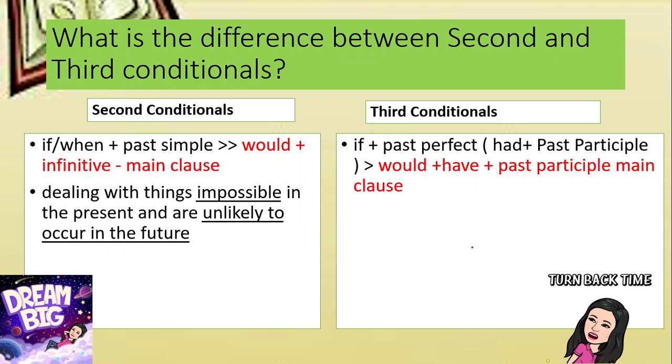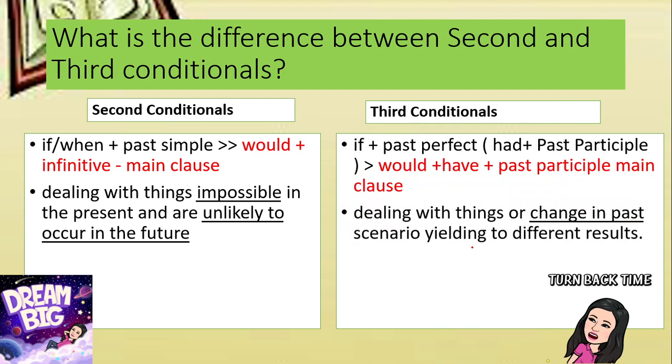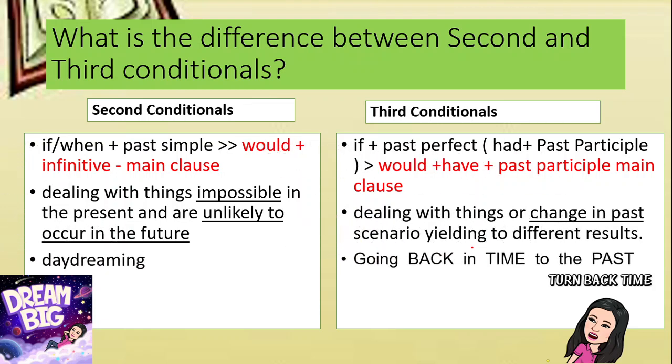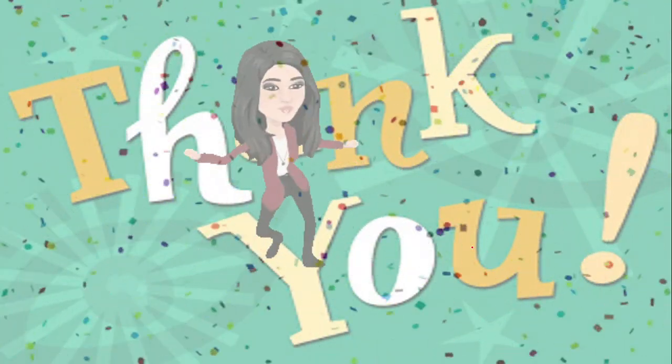Second conditional deals with things which are impossible in the present and unlikely to occur in the future. It's just like you are daydreaming. The third conditional deals with things or changes in a past scenario, yielding different results. So if you just want to turn back time to something which really happened before, and think what could be the possible result if that past were changed, then you need to use a third conditional statement. Right? It's just like going back in time in the third conditional, and daydreaming in the second conditional. So that's all. I hope you understand our lesson for today.